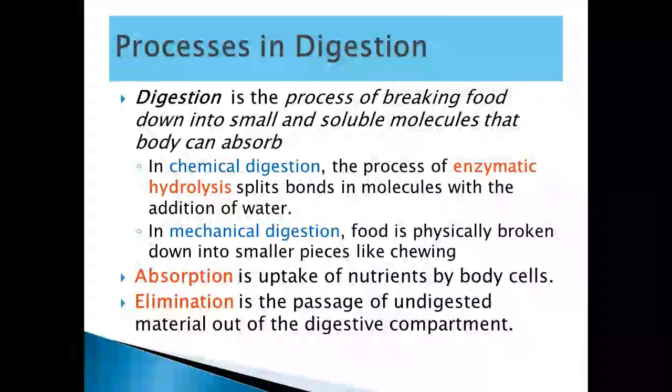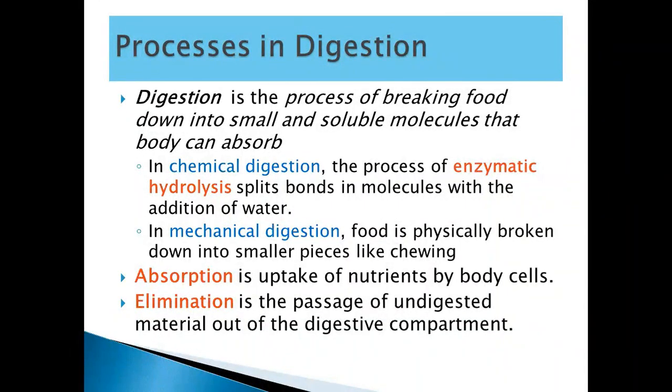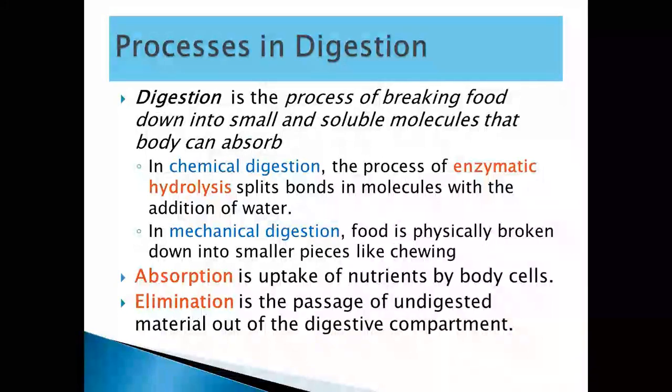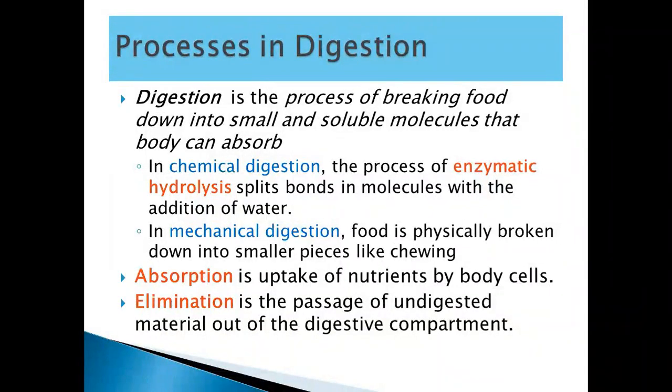So these molecules are very small and they are absorbable. That is, the body can absorb these into the blood vessels and enter them into the bloodstream so that all cells of the body can use them and blood can distribute them into the body. Now, there are two types of digestive processes. One is called chemical digestion. The other is called mechanical digestion.